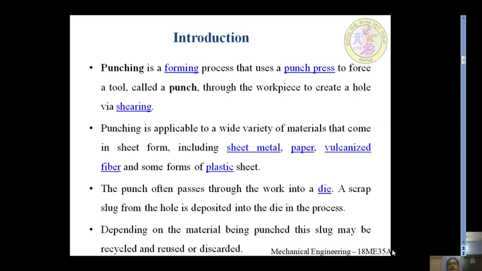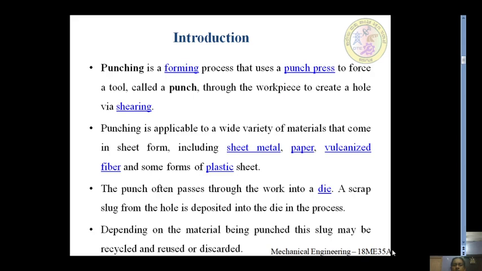So we'll have the introduction part of this. In the first session we have seen the sheet metal operation is a cold working process which is broadly classified into two types. One is the shearing operation or cutting operations, and the second is forming operations. In cutting or shearing operations, initially plastic deformation of the metal takes place, then fracture, and lastly shearing takes place.